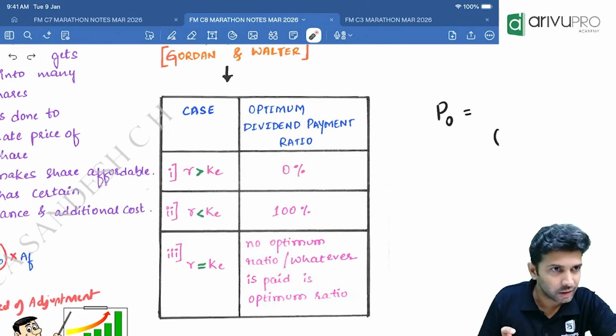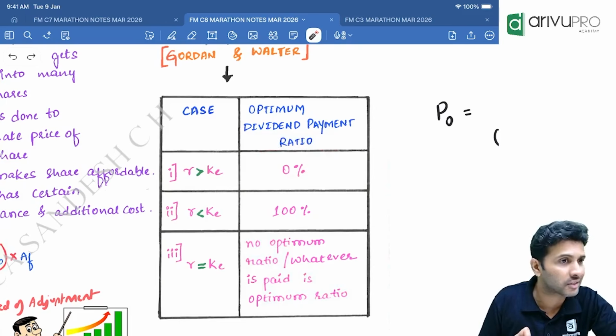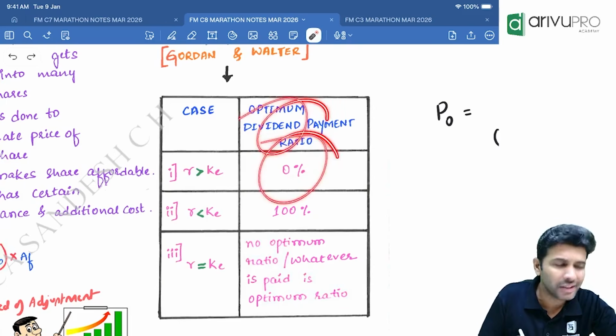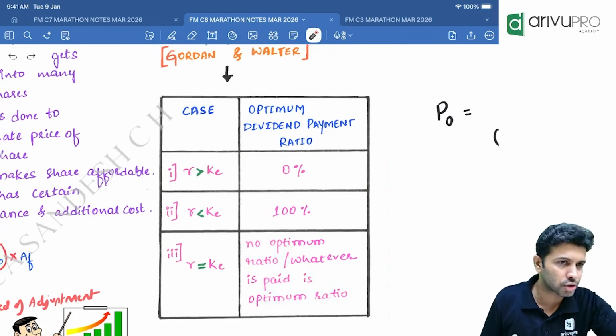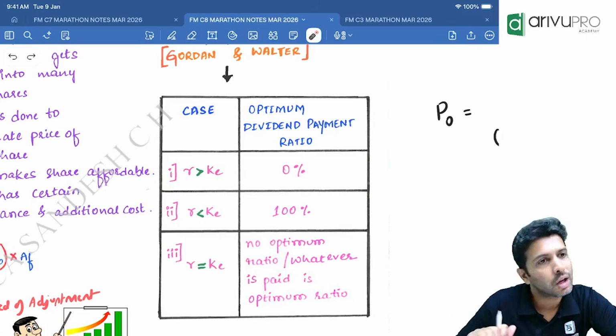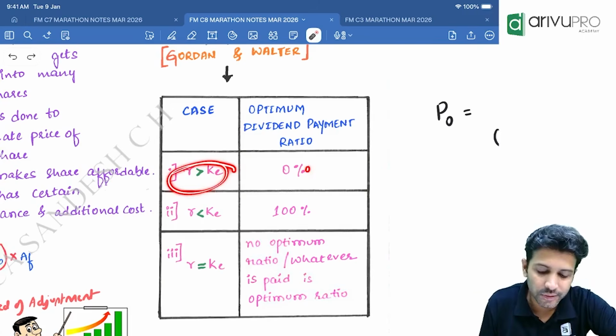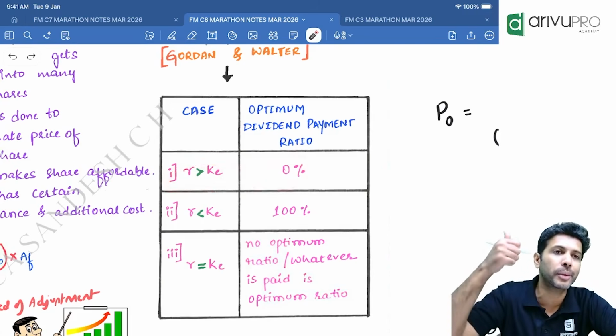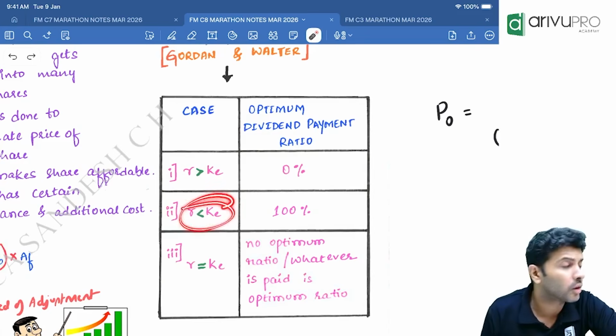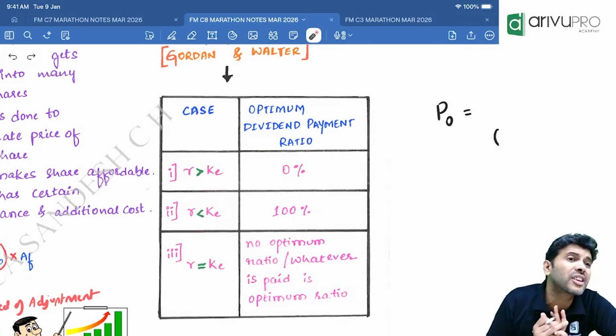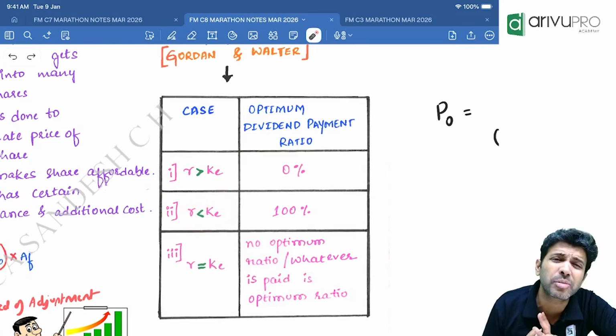This is ideal. Company may follow ideal or company may follow something else. That is their choice. This is the ideal. Optimum means ideal benchmark ratio suggested by Walter sir and Gordon sir. If R is greater than cost of equity, optimum dividend payout ratio should be 0. If it's the other way around, if return from the project is lesser than the cost of equity, then profitable or loss making?